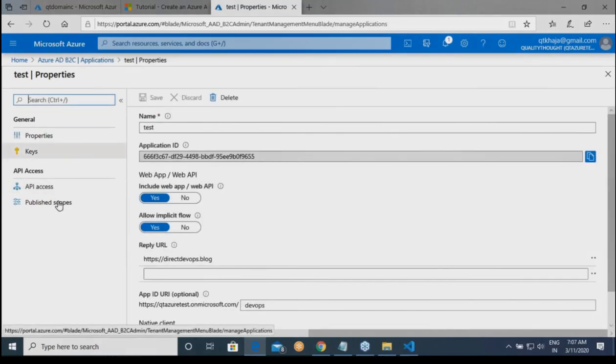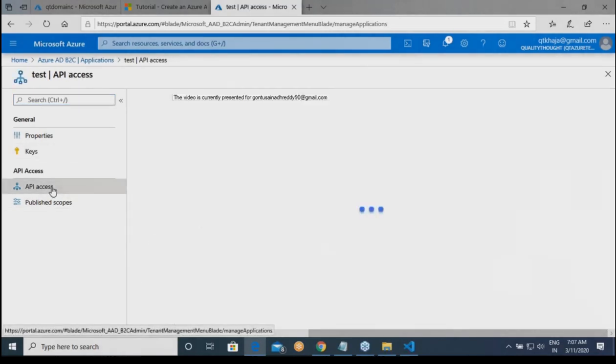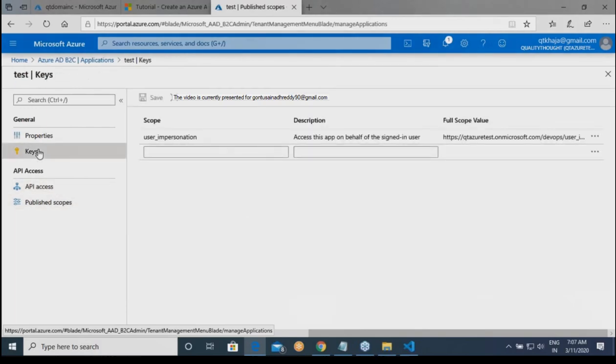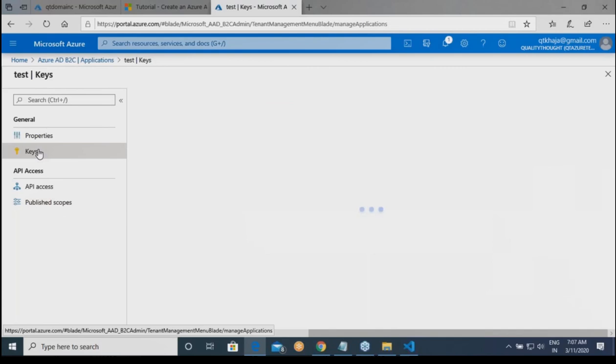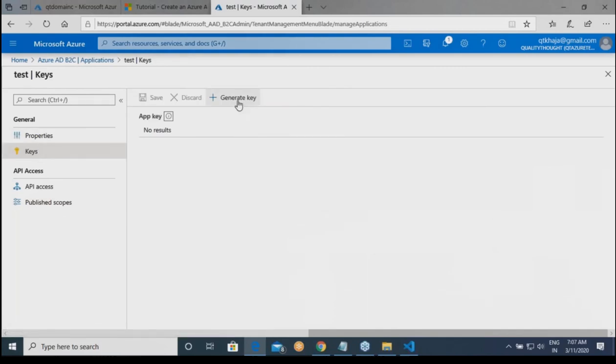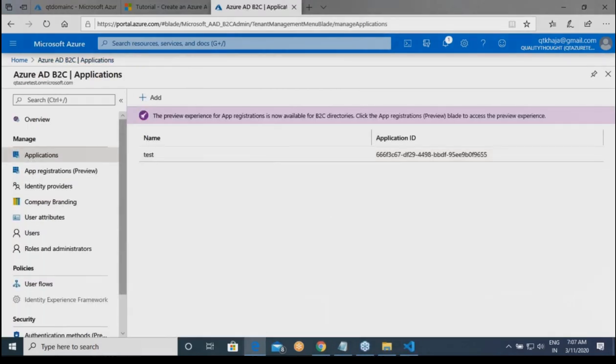So this is your application, and for your application, you are seeing there is API access and there are published scopes, right? And you are seeing keys. These are the keys which you can generate, and whenever any application wants to access your application, these are the keys which you can use. That is the first thing.